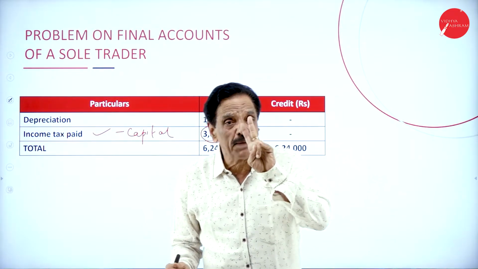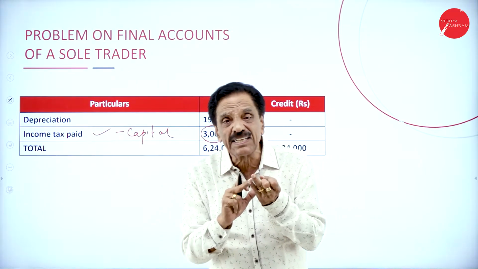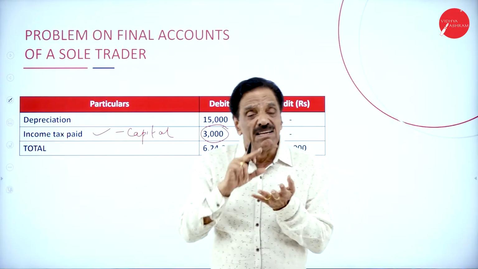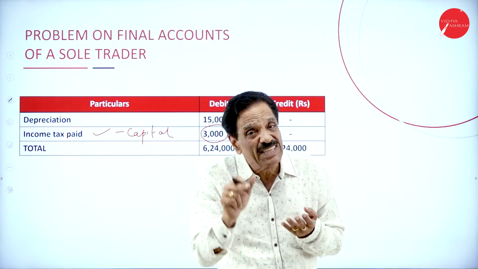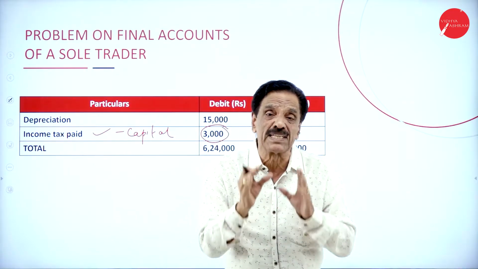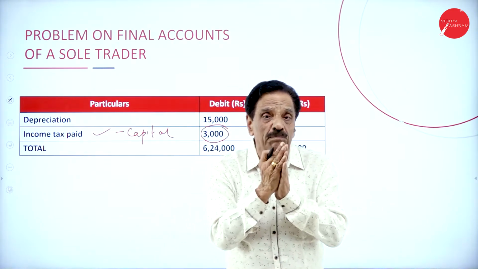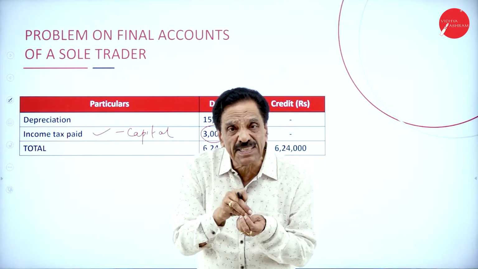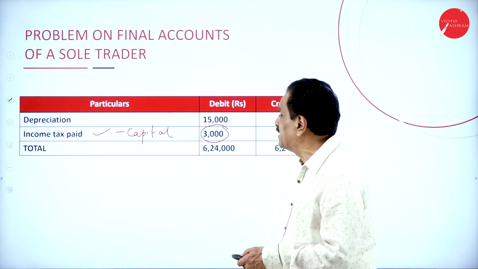There are two types of tax. One is called direct tax, another is called indirect tax. Direct tax means income tax, whereas indirect tax is called sales tax. If there is a sales tax, it will come on the profit and loss account debit side. If there is an income tax, that should be deducted from capital, purely personal, considered as a drawing. Be careful. If it's income tax, don't show it in the profit and loss account. It should be deducted from capital. Then we'll move on to the adjustment.